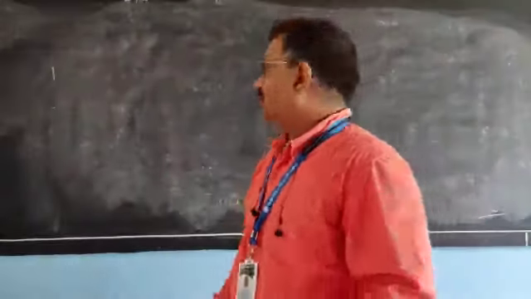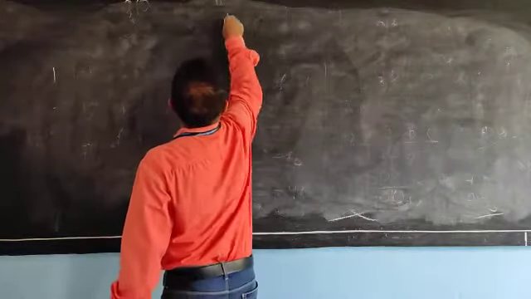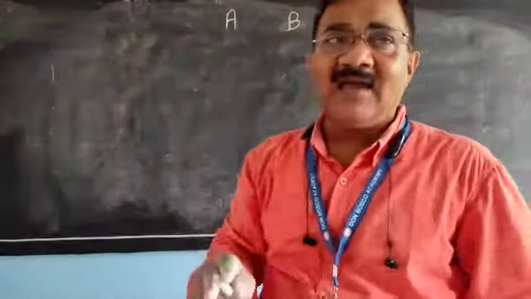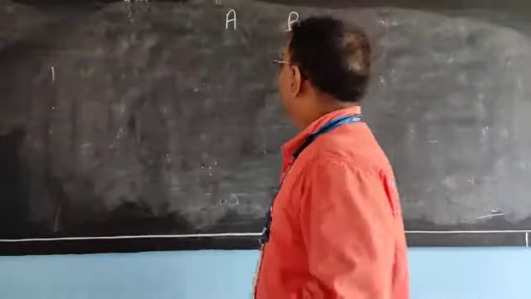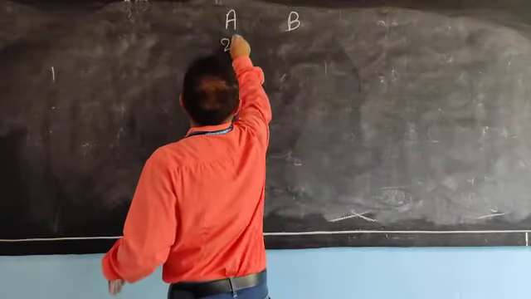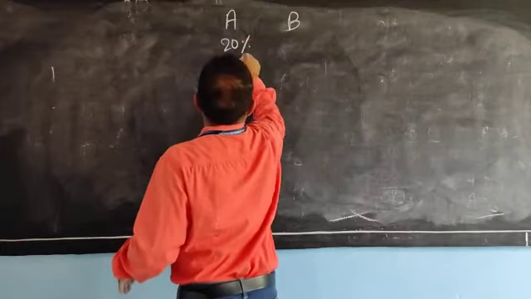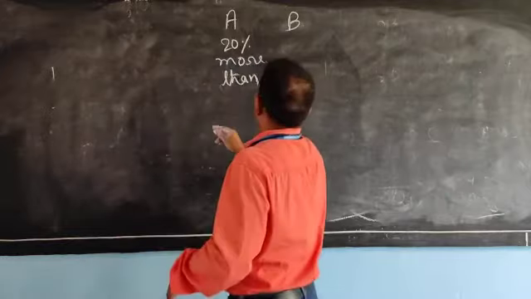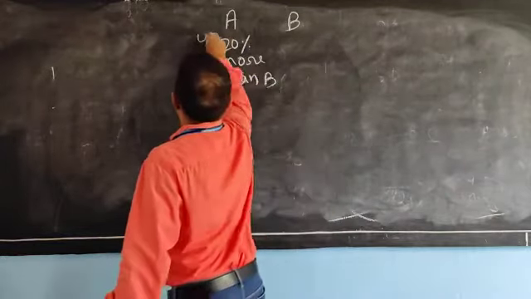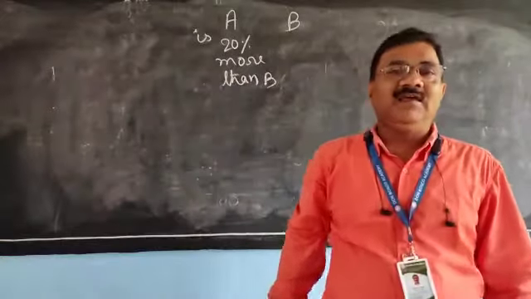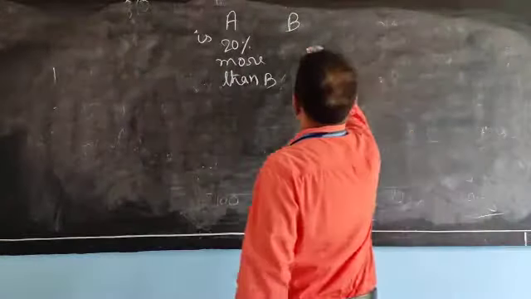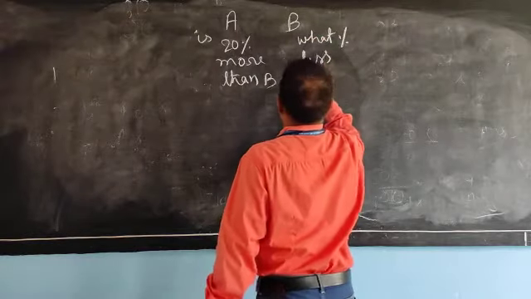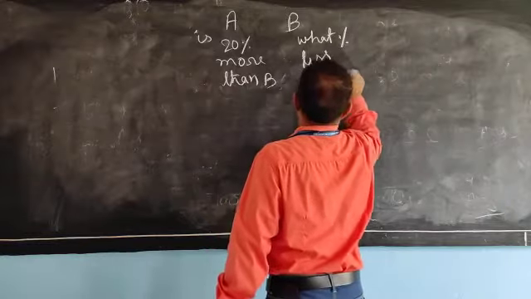And we will come to the conclusion. Two persons are there, A and B. You are A and he is B. A is 20% more than B. Then B is what percent less than A?